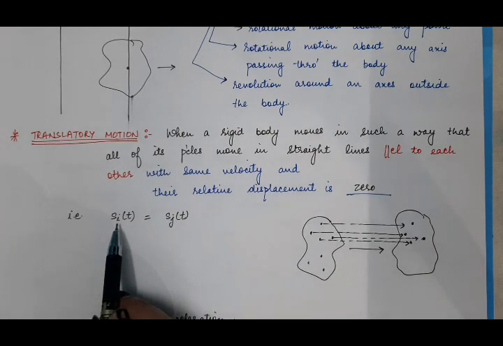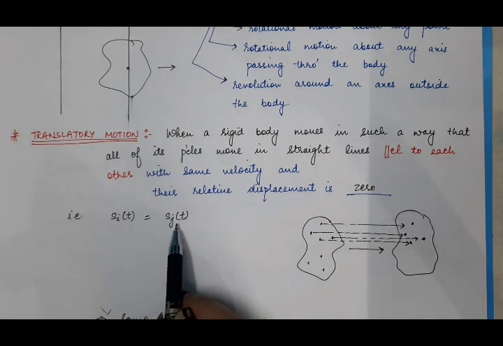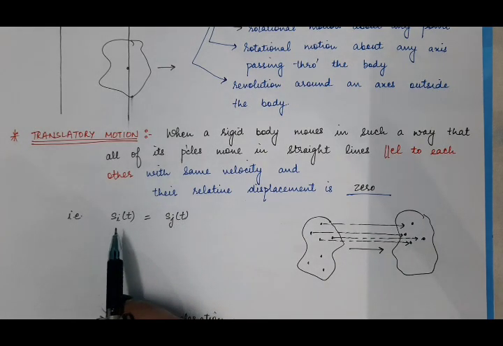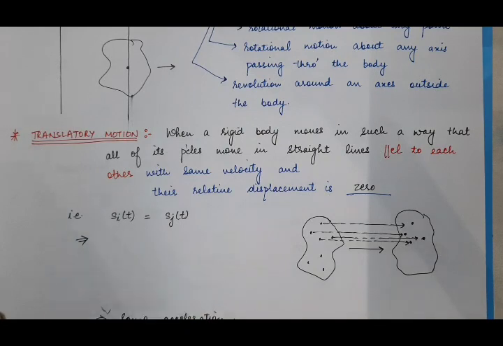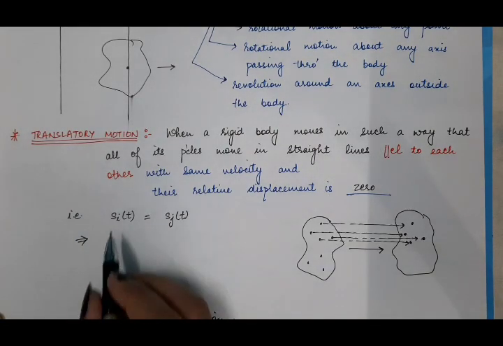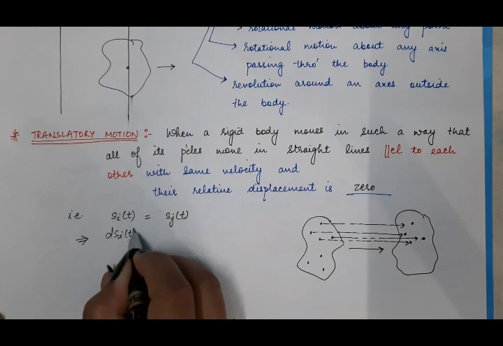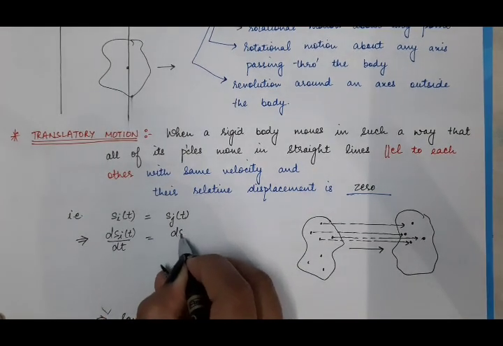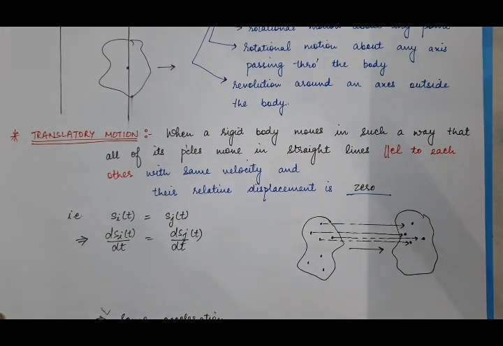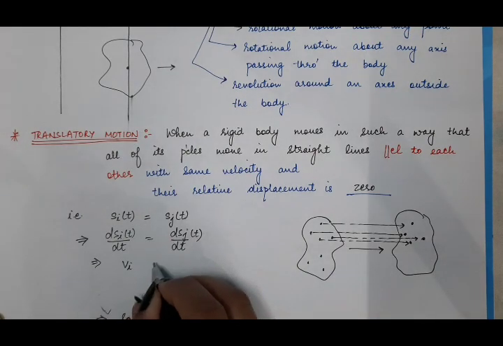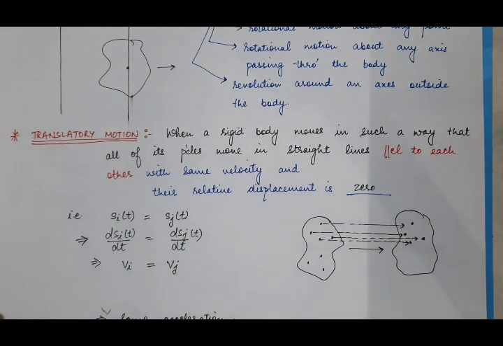If this particle has covered 7 meters, then some jth particle will also cover 7 meters. So the displacement of the ith particle and the displacement of the jth particle inside the rigid body during its translatory motion will be the same. So upon differentiating with respect to time, what will you get? dsi by dt is equal to dsj by dt. And what is displacement upon time? It is velocity. So this implies the velocity of the ith particle is the same as the velocity of the jth particle.